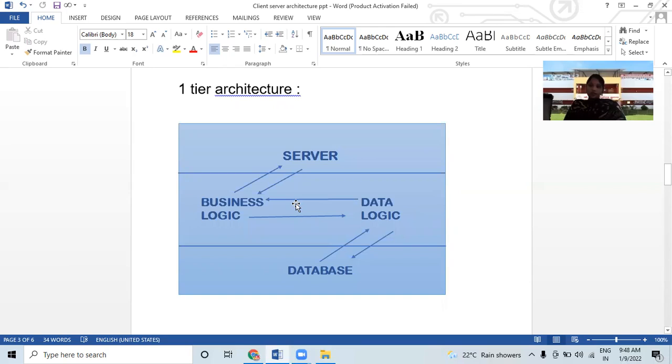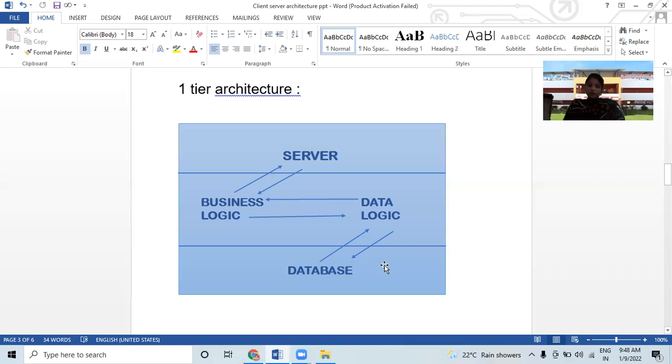In first tier architecture, in this type of client server environment, the user interface, business logic, and data logic are present. You can see that business logic and data logic are present in this architecture, and the server can deal with both. They are present in the same system.